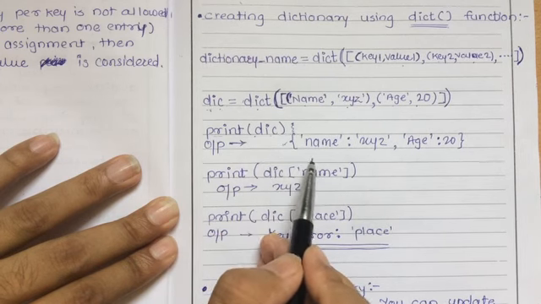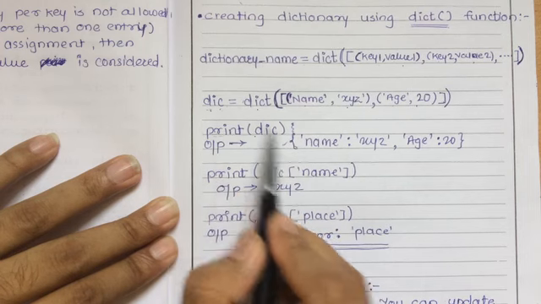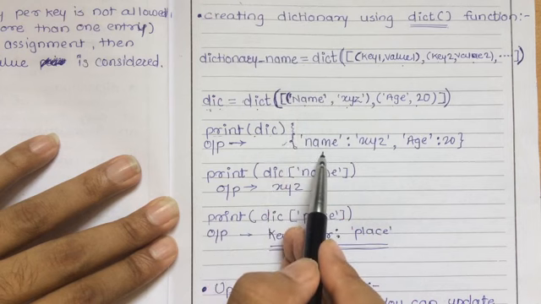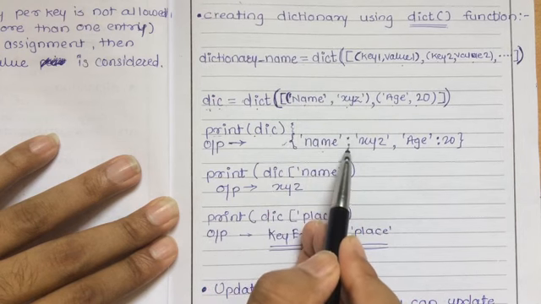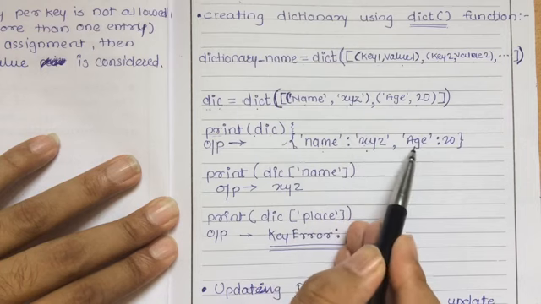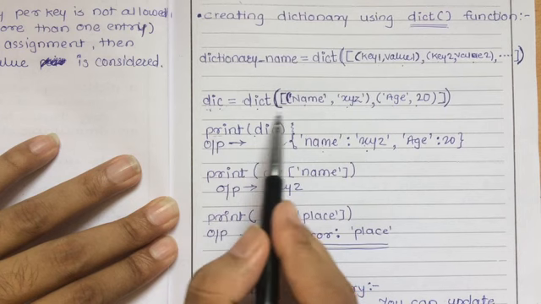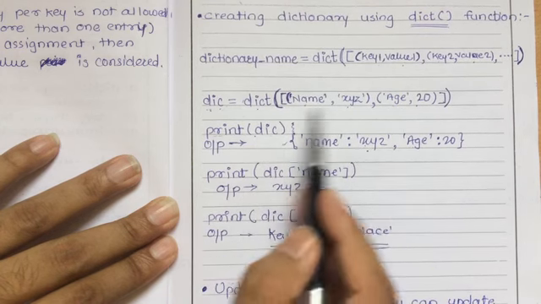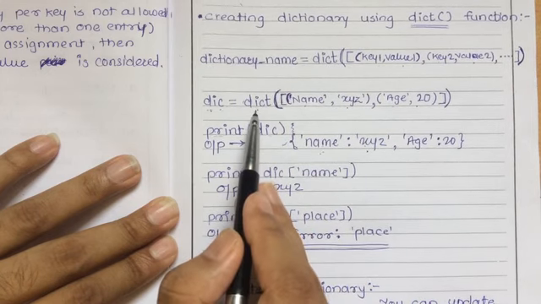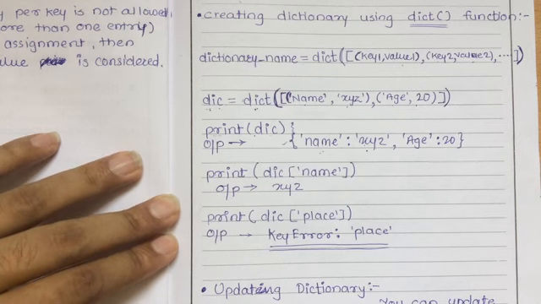And if I print this dictionary dict, what output will I get? For sure I will get the output in curly braces, because this is a dictionary. This is a name, separated with a colon, and this is a value XYZ. This is the key value pair we get after execution. So this sequence or list gets converted into a dictionary with the help of the dict function. So this is another way where we can create a dictionary.